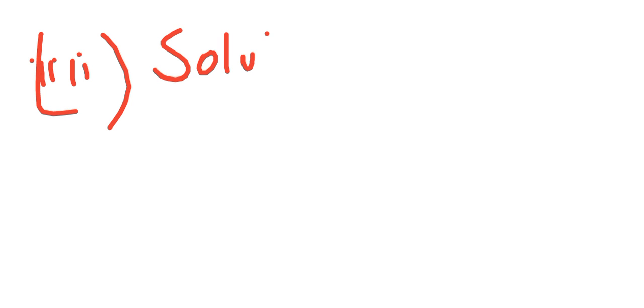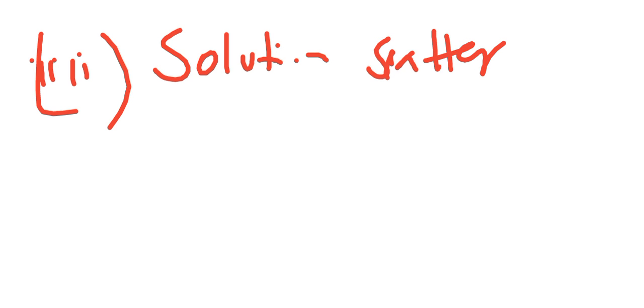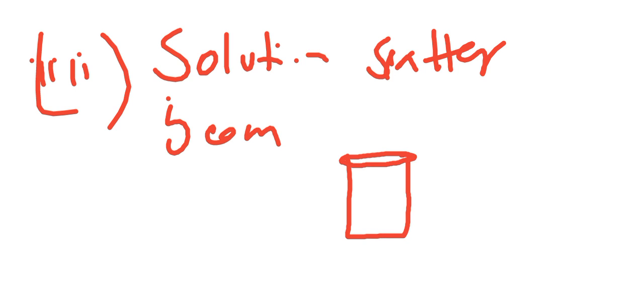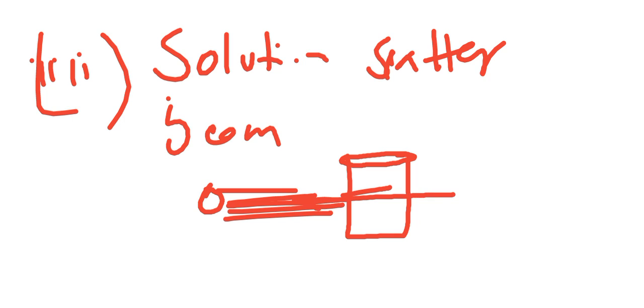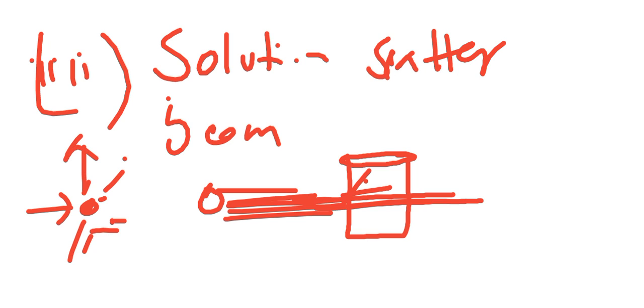Number third is that the particles of a solution do not scatter a beam of light. So what does it mean? If we have a liquid solution and there is a source of light, and this is the beam, it would pass as it is. It would not scatter. Scattering is, so this is an incident ray, this is a particle, and scattering is this, the light getting dispersed basically.